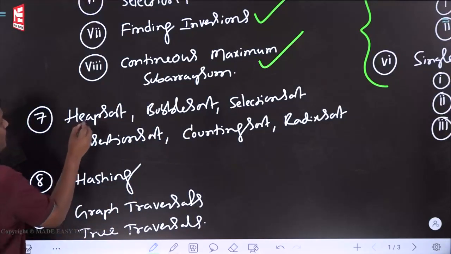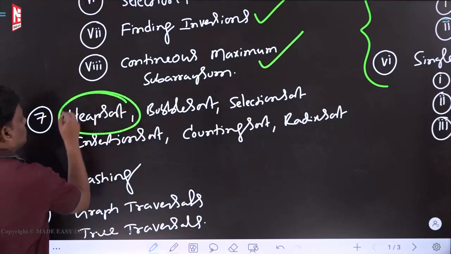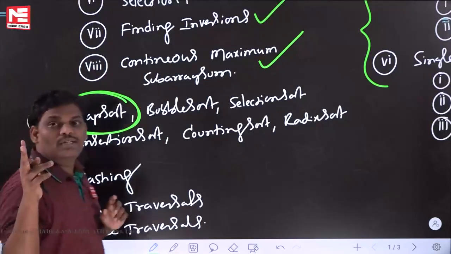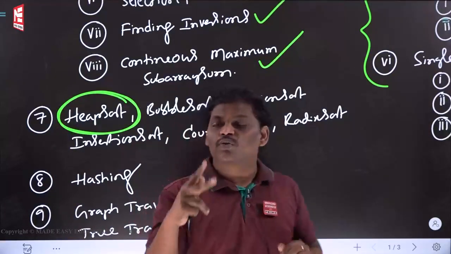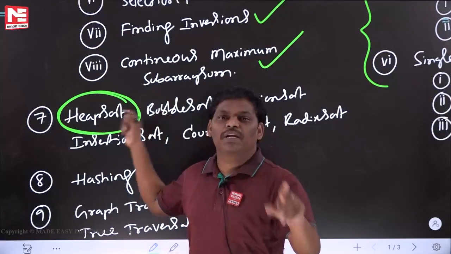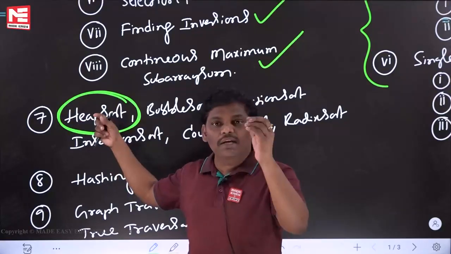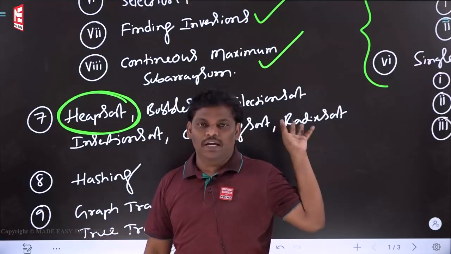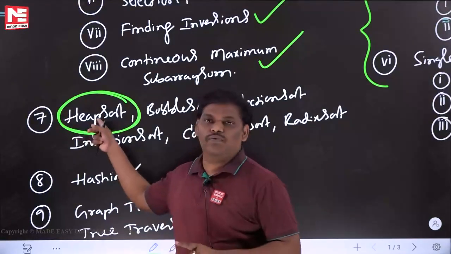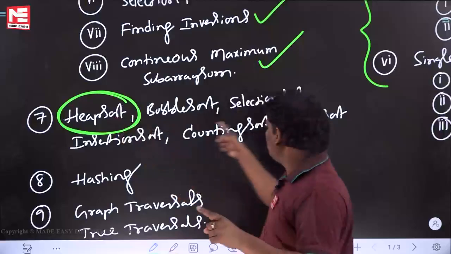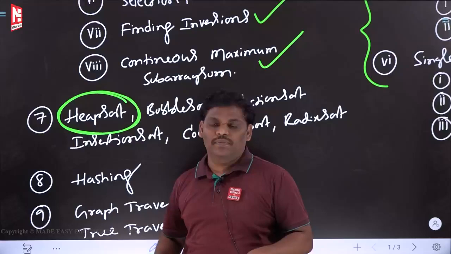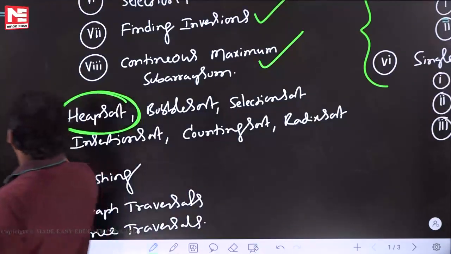And one more very important chapter is this one, heap sort. Heap sort is really important. Every year 2 marks come, every year. If you see the last 10 years, every year 2 marks are coming from heap sort. Next year also it will come. It is one of the powerful things present in the algorithm subject. It will be really useful in your life also, as a computer science programmer, in many places. Right? Please be careful. All these sorting techniques you learn. This is very important from the point of view of the GATE examination. Right? Fine. So this is the 7th chapter.